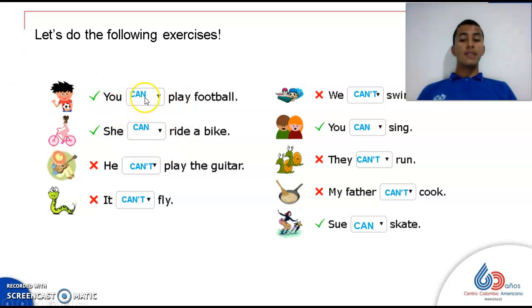So, affirmative, you can play football. She can ride a bike. He can't play the guitar, because it is negative. Negative, it can't fly. We can't swim. Affirmative, you can sing. Negative, they can't run. Negative, my father can't cook. And affirmative, Sue can skate. She can skate. So perfect. I think that you did it very, very well.